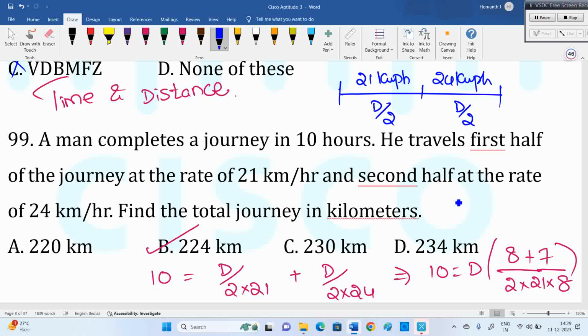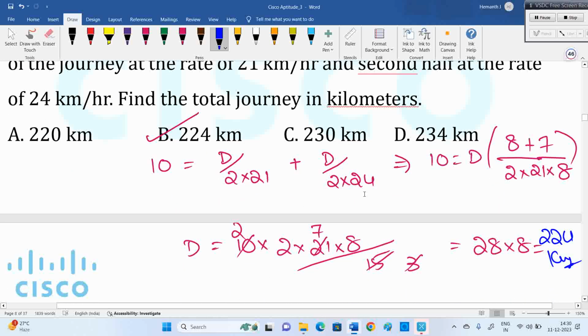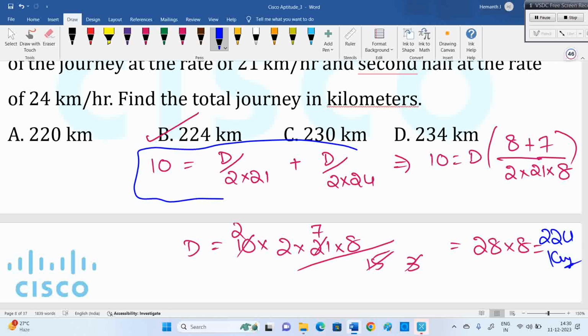Any doubt in this, please? Let's see the next one, if you are clear with this. In that equation, we need to take the LCM there: 2 into 21 into 24. So up to here, my job is done. You need to do the basic calculations.